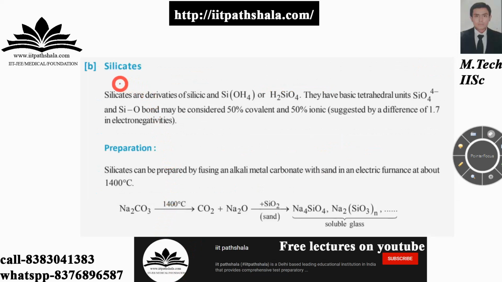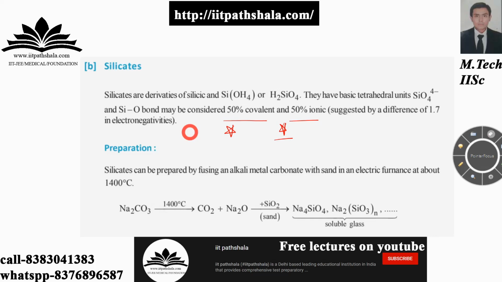Now let us talk about silicates. Silicates are derivatives of silicic acid, Si(OH)4 or H4SiO4, guys. They have a basic tetrahedral unit SiO4 4-, and the Si-O bond may be considered 50% covalent and 50% ionic. That is the most important point. You will see that this question is asked at various points in your worksheets.